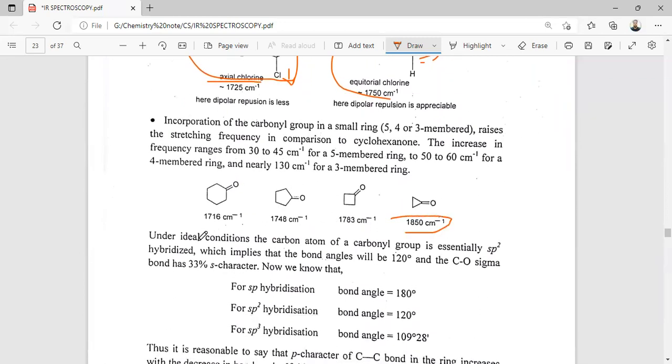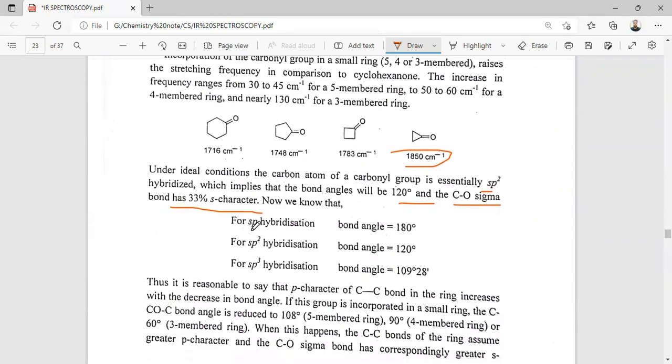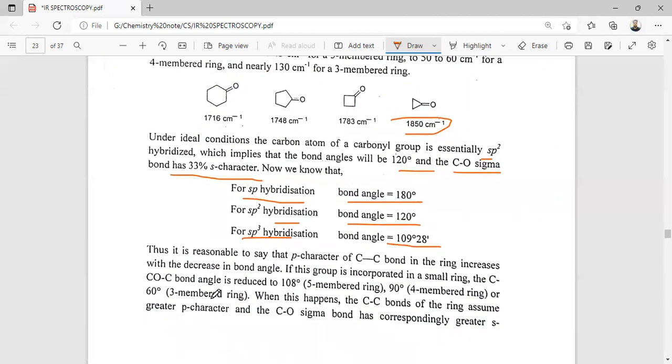So under ideal conditions the carbon atom of the carbonyl group is essentially sp2 hybridized, which implies a bond angle of 120 degrees, and the CO sigma bond has 33% s character. Now we know that sp hybridization has bond angle 180, sp2 has 120, and sp3 has 109.28. Thus it is reasonable to say that the p character of the CC bond in the ring increases.